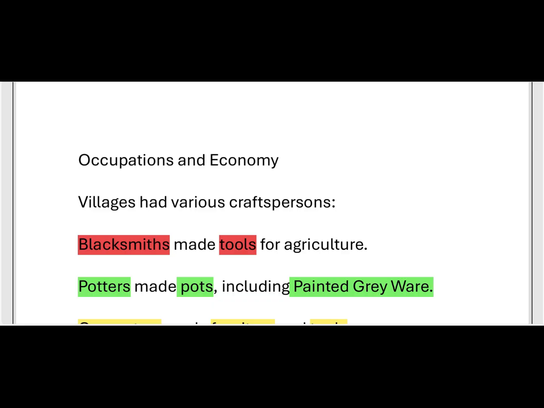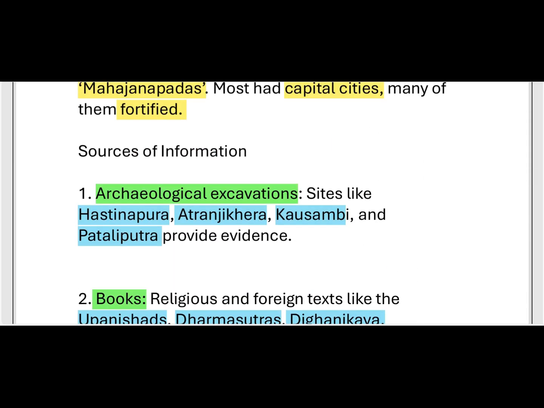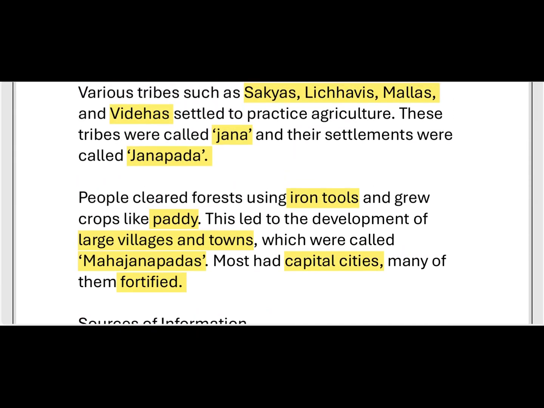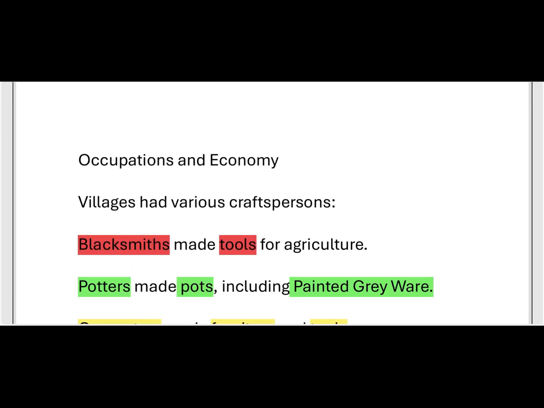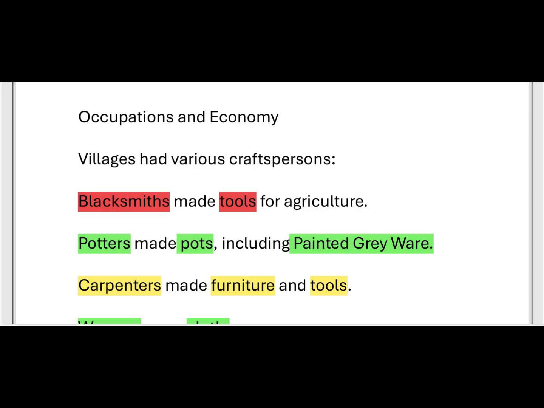They mainly made iron tools for agricultural purposes, for growing crops like paddy. The agricultural equipment included the axe, spear and sickle, to cut plants like paddy. Who made such tools for agriculture? Blacksmiths. Another kind of craftsperson works by hand too.